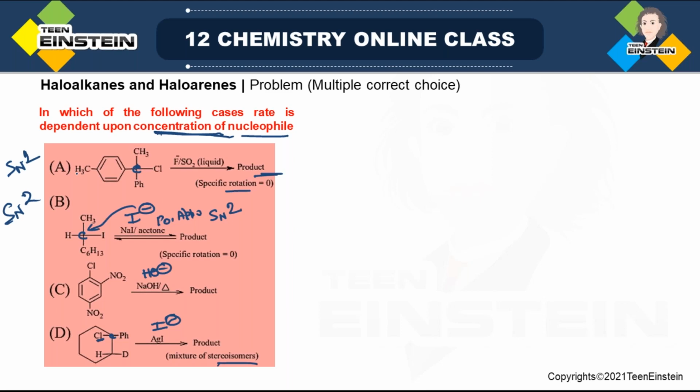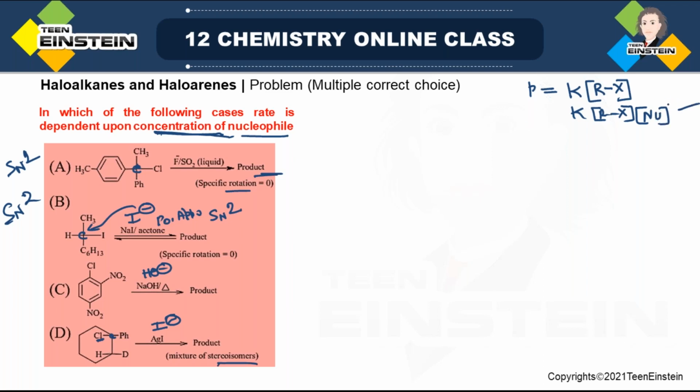In case of SN1, which is a two-step reaction, from the rate expression you can understand, suppose the rate is equal to rate constant into the alkyl halide RX. But there is no concentration term mentioned for the nucleophile. But when it is SN2, it is not only the concentration of RX, that is the starting alkyl halide substrate, but there is also the concentration of the nucleophile.